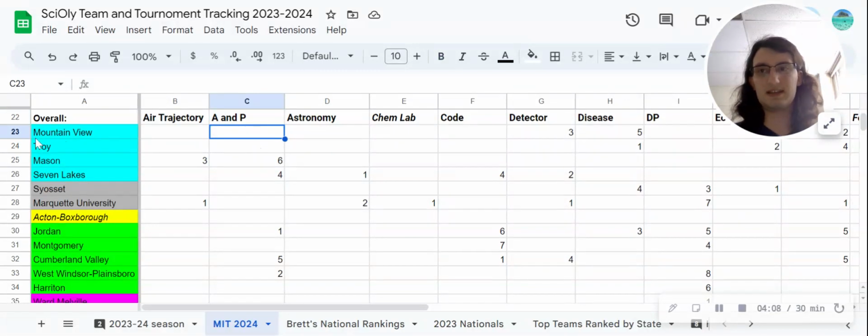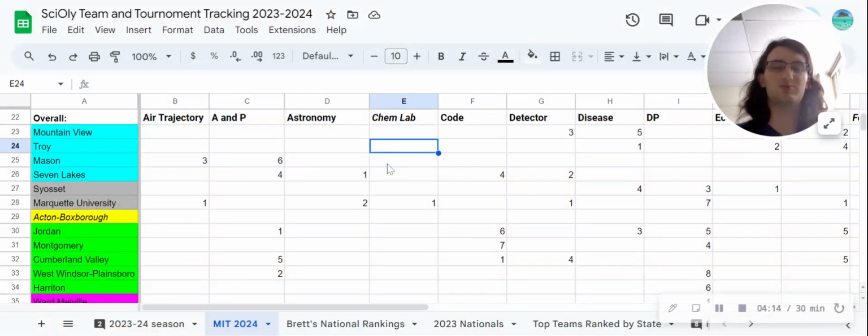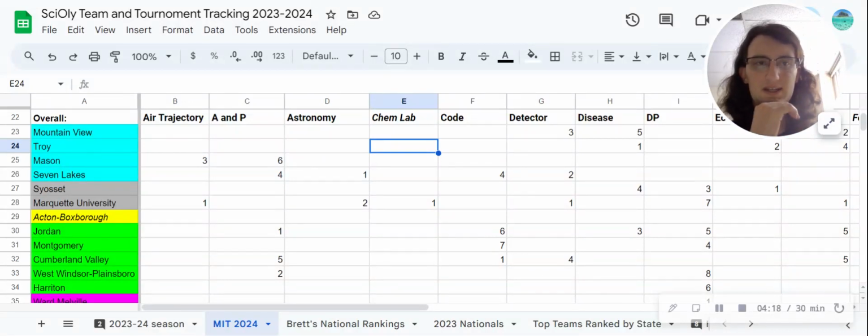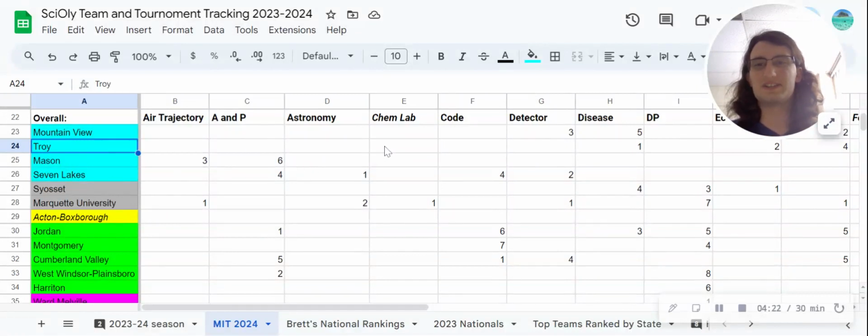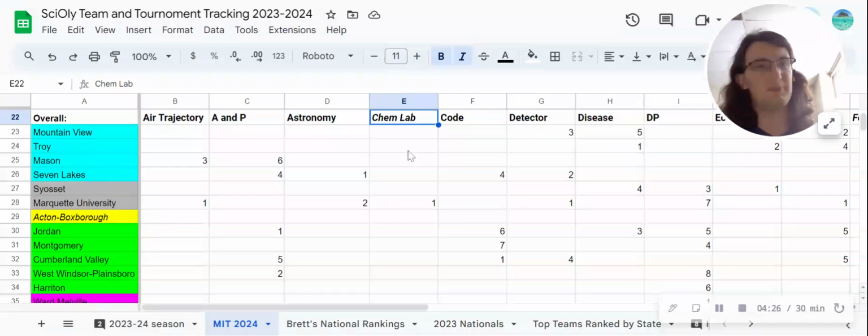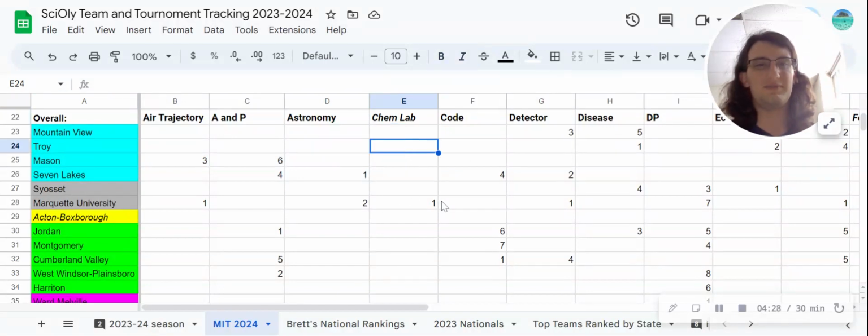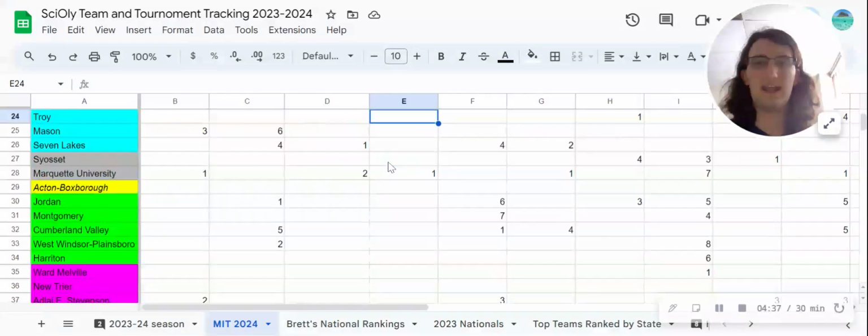So it's really just impossible to predict who wins these matchups, because unlike sports where you can watch teams practice and see the work they're doing, I can't attend, like, Troy's sessions, right? I can't see, like, oh, Troy's working on ChemLab a lot, so they're probably going to do well in that event. I really just have public data to go off of. So yeah, any of these teams can do well in any of these events.